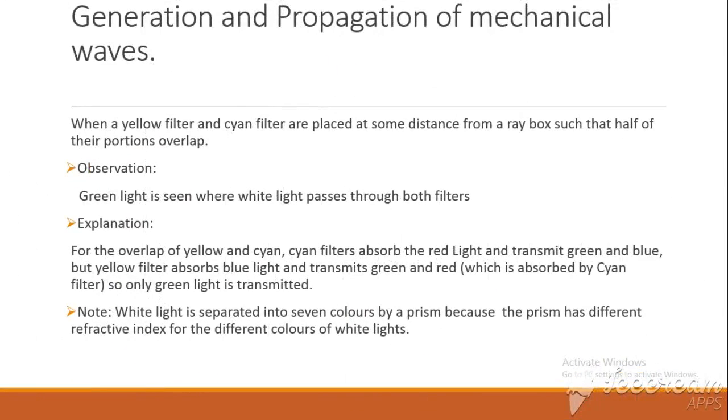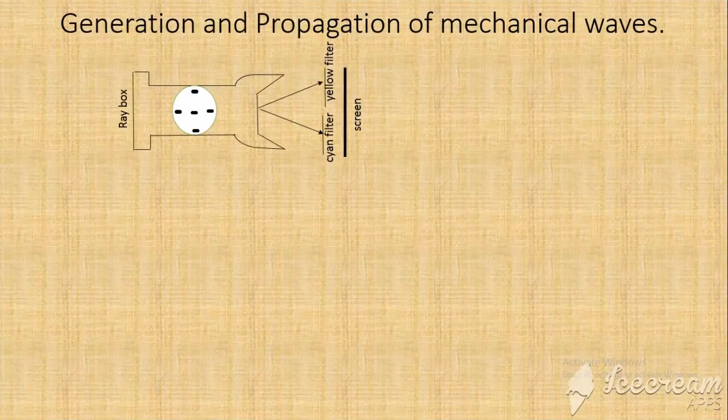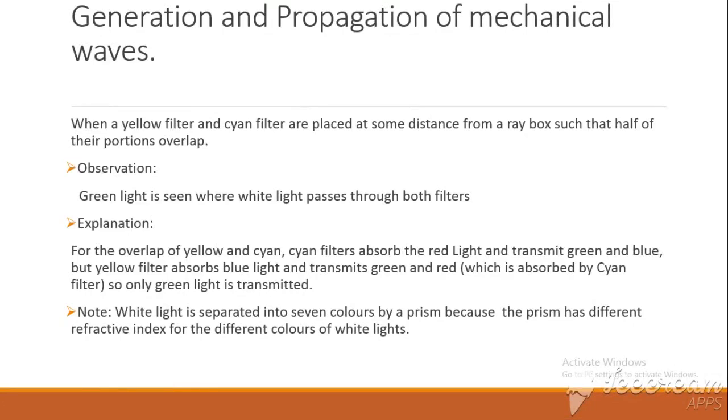Okay. Now, we're saying when a yellow filter and cyan filter are placed at some distance from a red box such that half of their proportions overlap. You saw it earlier. That is what we have. You see where the yellow filter is, the cyan filter is, and the red box. What happens? This is the observation. Green light is seen where the white light passes through both filters. Is that okay? On the screen, what are we going to observe? Are we together? Now, what is the explanation for that?